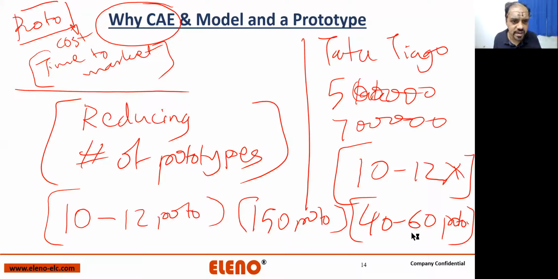So how many CAE tests are required for a car? It depends on what the previous version is. Are you using a previous version or are you building a complete ground-up car? If, let's say, I'm building the Tata Nexon, which is based on the Zest and the Bolt platform, I may need less CAE. You must have seen that the Zest also got a 4-star Global NCAP rating. The first Nexon model also got a 4-star Global NCAP rating, right? So you are reducing the number of prototypes even by making use of existing products.